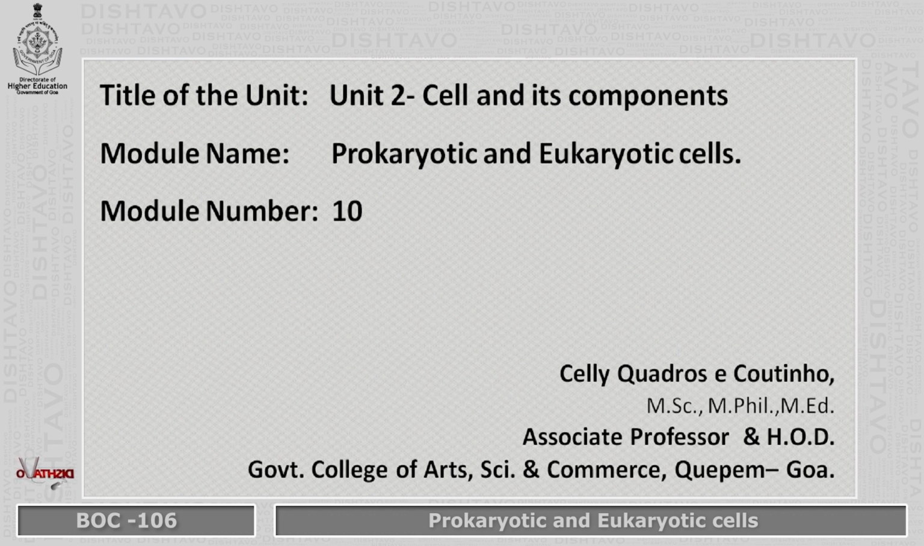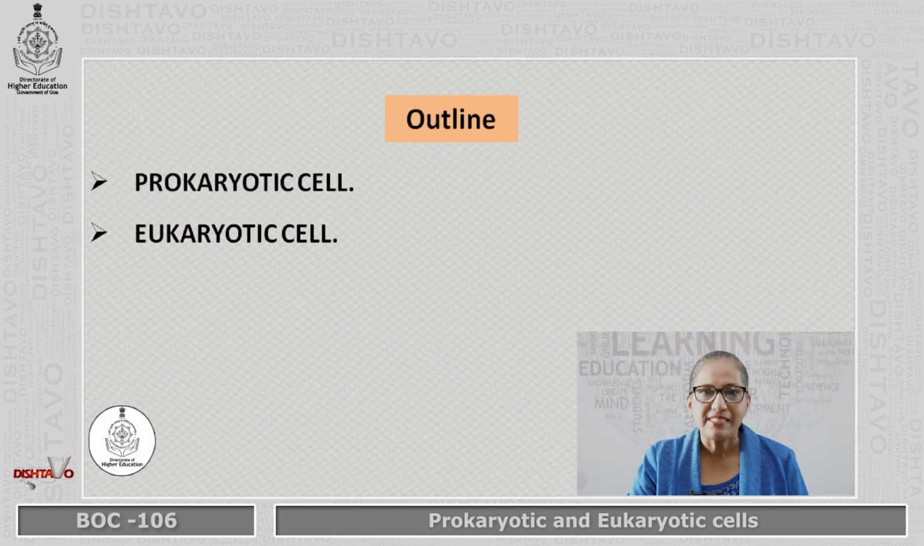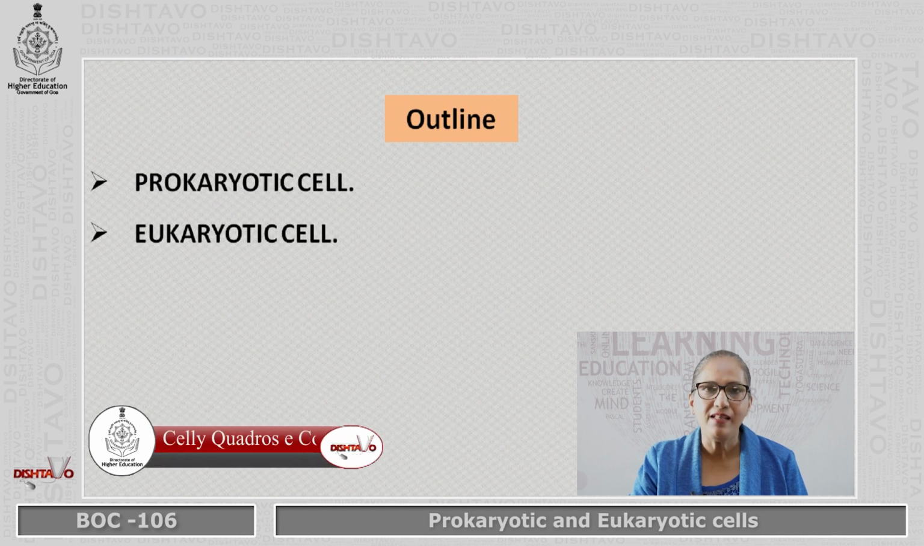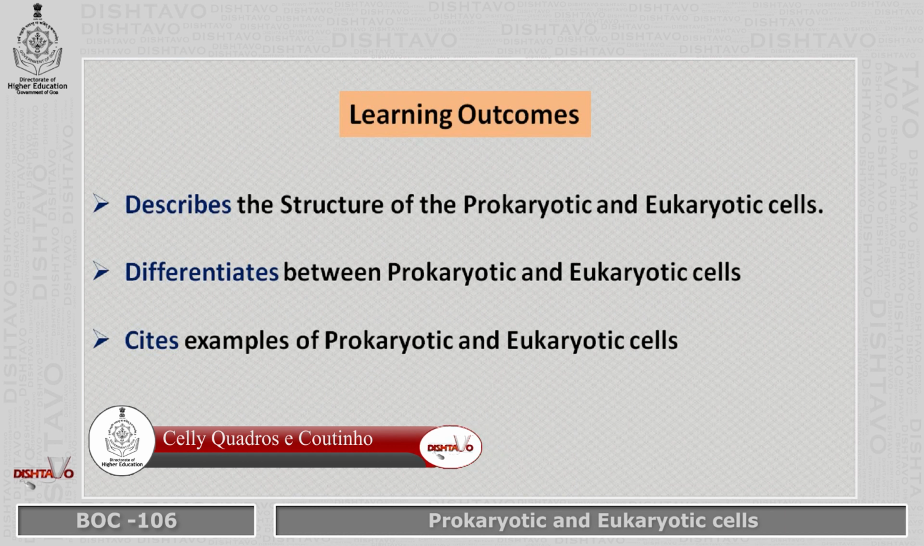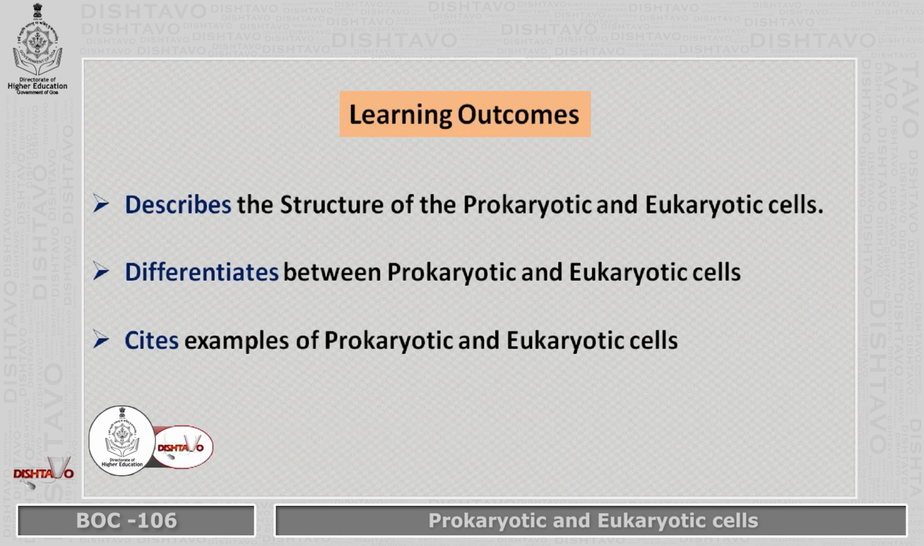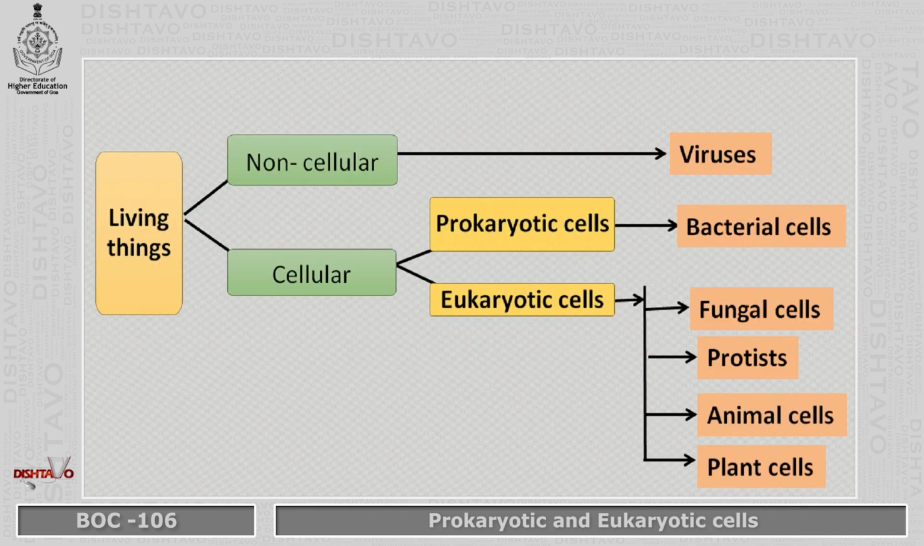Today we will be doing prokaryotic and eukaryotic cells, which belongs to Unit 2, Cell and its Components. What we shall discuss is the prokaryotic cell and the eukaryotic cell. And we shall learn about the structure, we shall learn the difference between the two, and we'll also learn some examples under the prokaryotic cell and the eukaryotic cell.